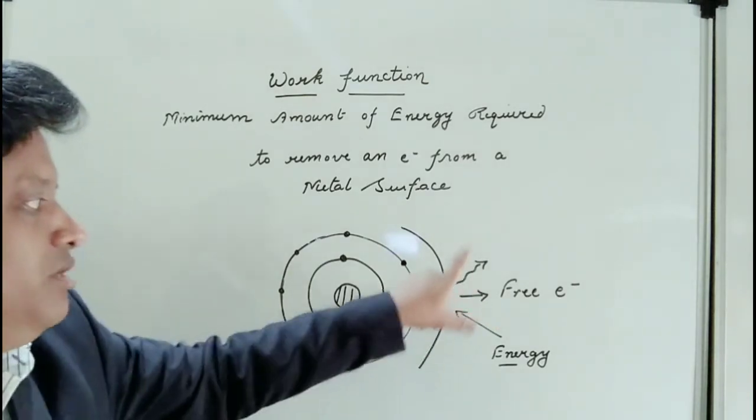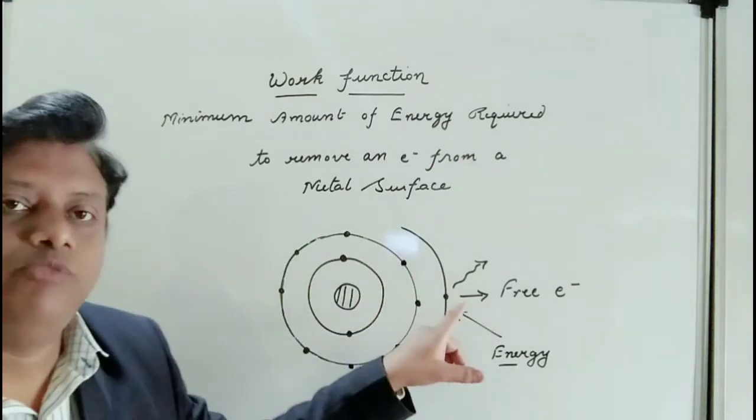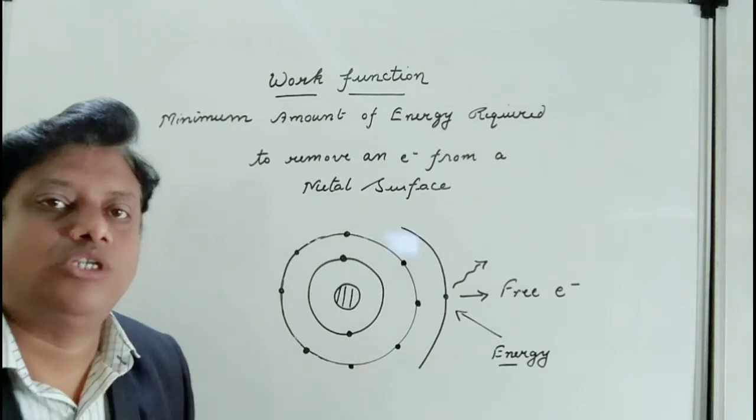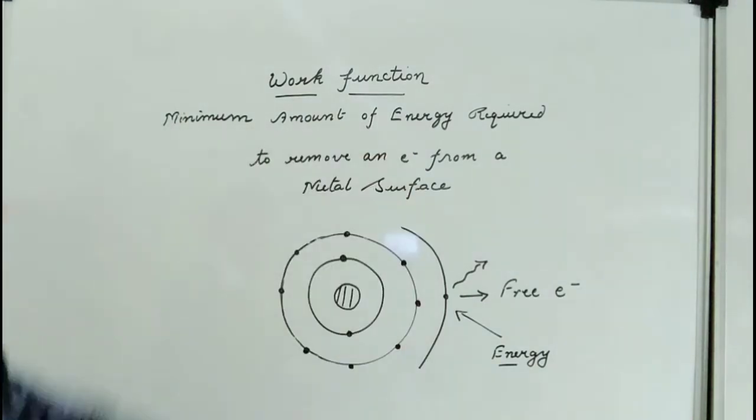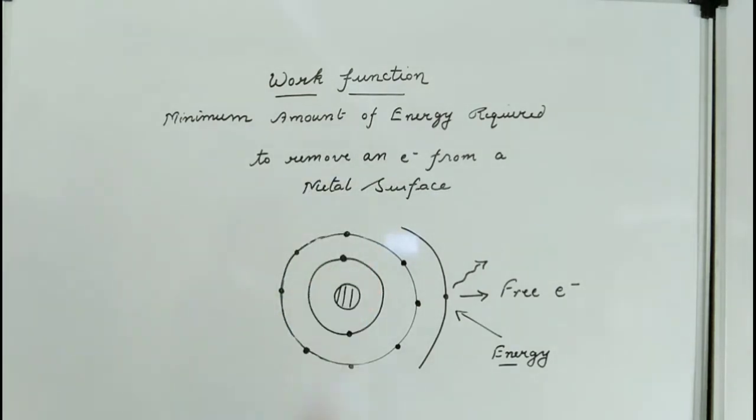So this electron will be removed from the surface, and this energy that we supply, the minimum energy required by that electron, is called its work function. So the definition is already given here: the minimum amount of energy required to remove an electron from a metal surface is called its work function. Now this work function depends on many factors, which we will discuss in the later concepts.